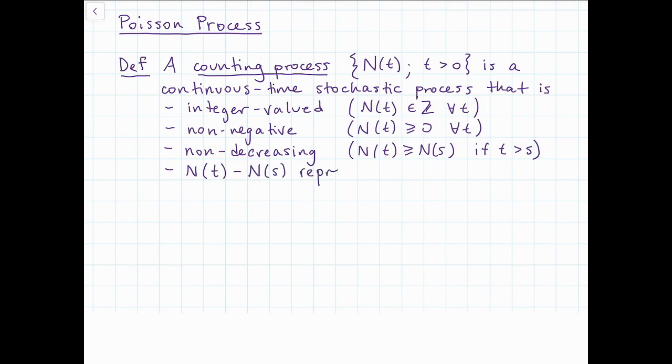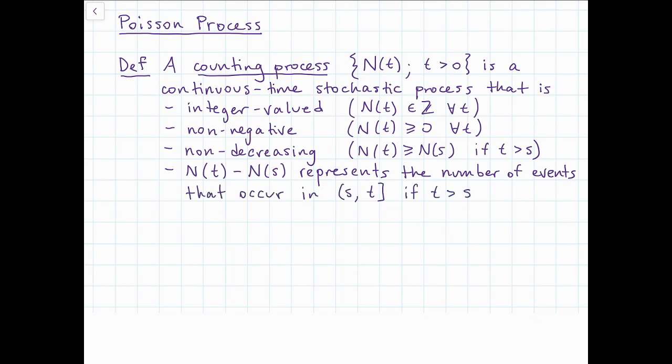And finally, we interpret N(t) minus N(s) as the number of events that occur in the time period from s to t. Notice the closed bracket after the t, if t is greater than s. So because of that, we can interpret N(t) minus N(0) as the total number of events that occur by time t.